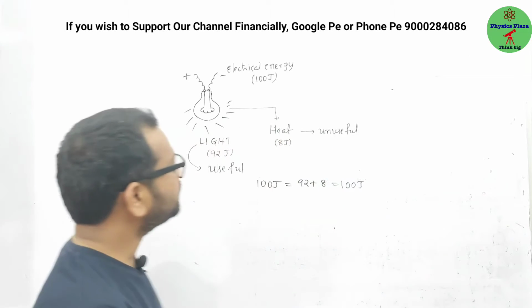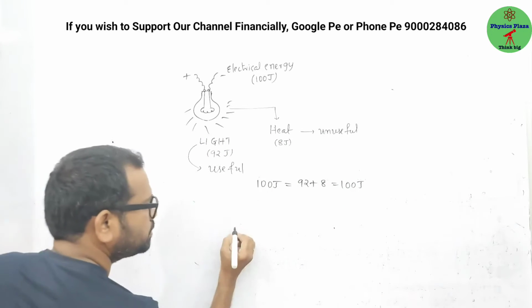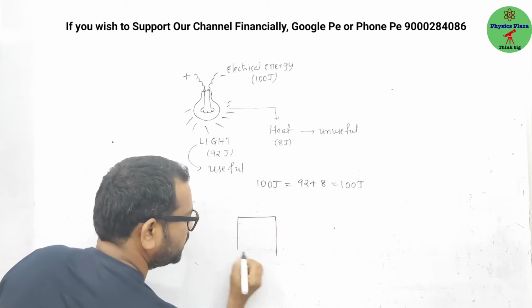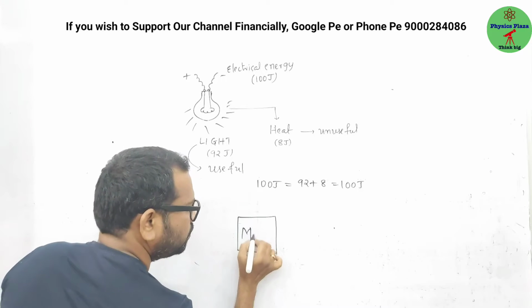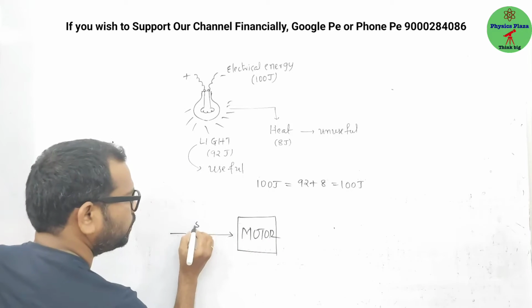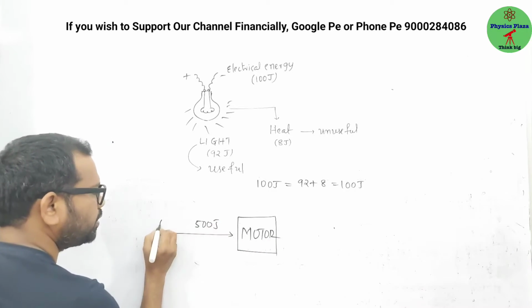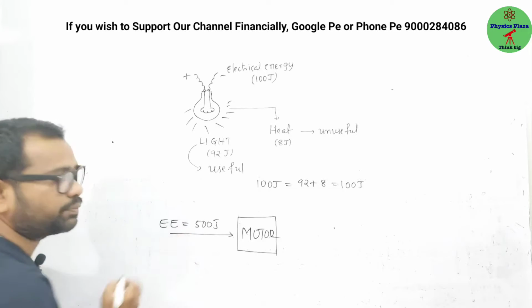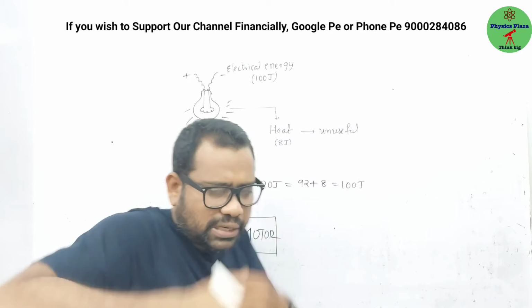Okay, fine. Let us take one more example also. Let us take an electric motor, children. Let us take a water motor, okay? Let us say a water motor. So let us say we are giving some 500 joules of energy. In which form? Electrical energy form only we are giving. Okay, then the motor starts running.